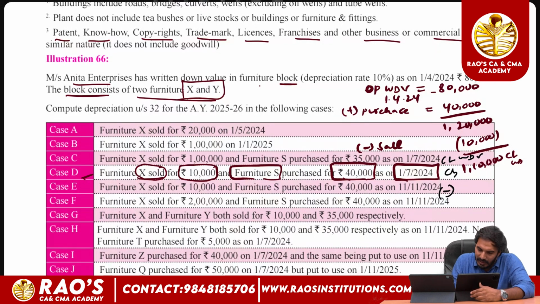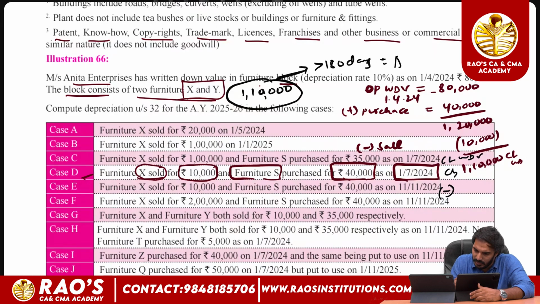This 1,10,000 is the value of the block, and the asset has been used for more than 180 days during the previous year, so we can claim the full rate of depreciation. The actual rate of depreciation is 10%.